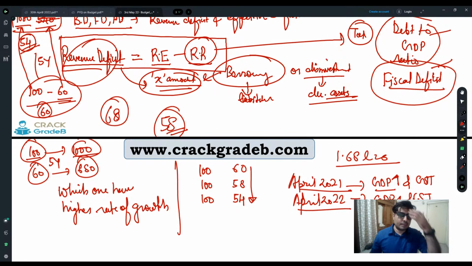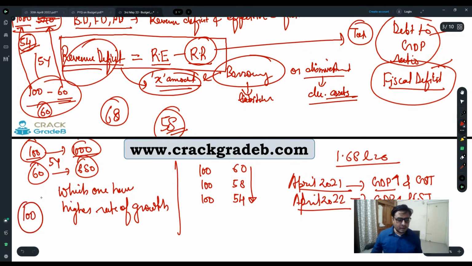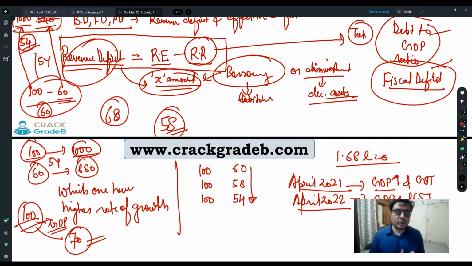Similarly, what is debt to GDP ratio? Debt to GDP ratio means your GDP is 100 and for that you borrowed 70 rupees. For example, India's GDP is 100, but for generating this GDP, the Indian government borrowed 70 rupees. So it shows the ratio between the overall country's GDP and the amount the country has borrowed. Fine. So that is the debt to GDP ratio.